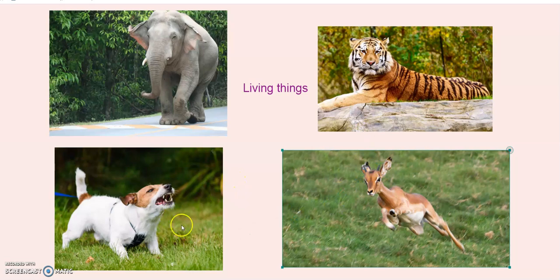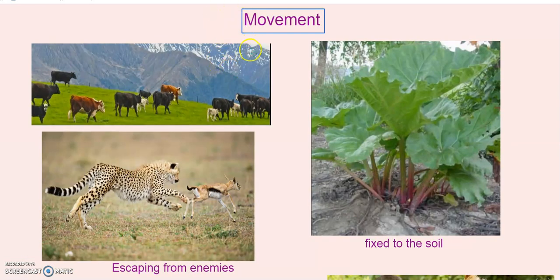So, we are going to learn some differences between plants and animals. Plants and animals differ in their movement. How do plants and animals differ in their movement? Yes, plants cannot move from their place, but animals can move from their place. You can see here these animals, they are moving from one place to another place. Why are these animals moving from one place to another? Yes, they are moving to get some food.